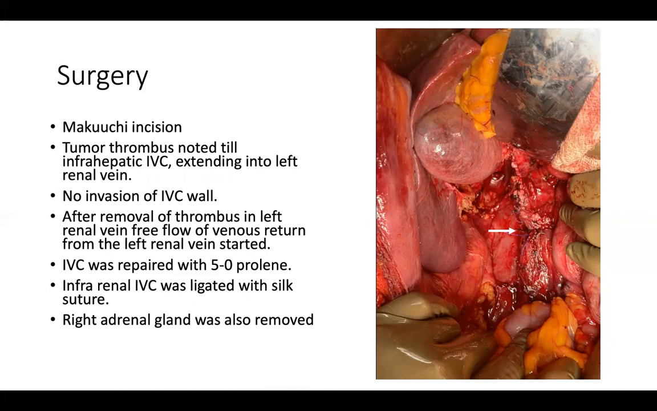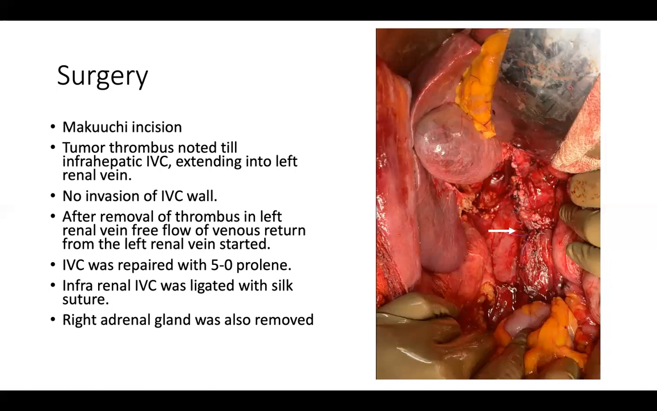One interesting thing is that the tumor thrombus was actually extending into the opposite renal vein. So that also we removed by looking through the IVC. At the infrarenal IVC, we applied a cross clamp to prevent venous bleeding. After the tumor thrombus was initially removed from the left renal vein, there was no significant venous return from the left kidney.